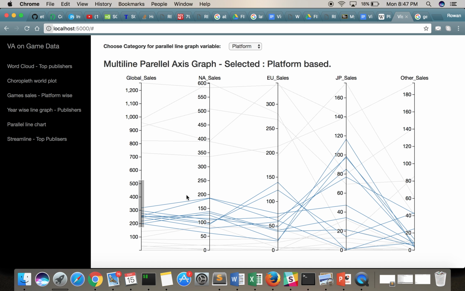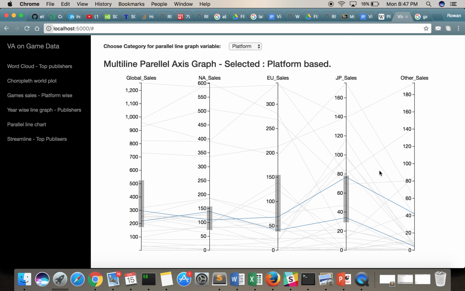Like if we want to see the platforms which have global sales ranging from 200 to 500, North America sales ranging from 150 to 100, EU sales ranging from 150 to 50, Japan sales ranging from 80 to 40, and this is all in millions that I'm talking about, and other sales ranging from 40 to 80 million dollars. We see that there's just one such platform, that is PSP.